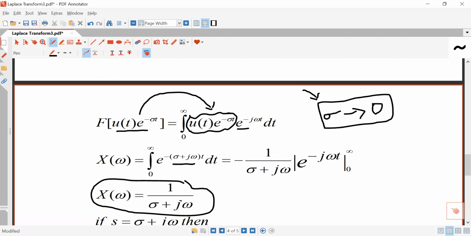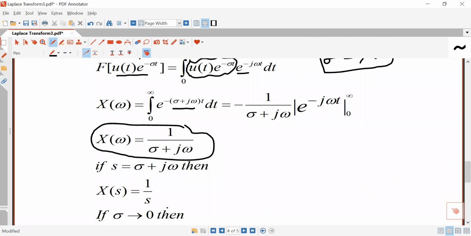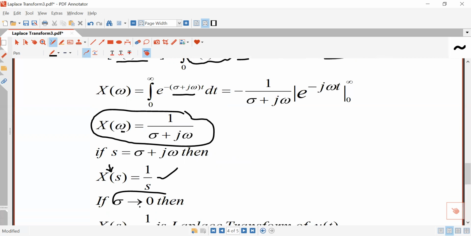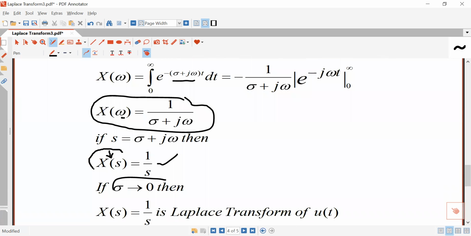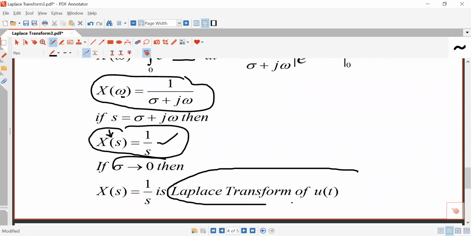1 by sigma plus j omega. And when you take sigma tends to 0 and put sigma plus j omega equal to s, then this X(omega) becomes X(s), and this becomes 1 by s. And when sigma tends to 0, this X(s) is called the Laplace transform of u(t). So this is basically a Fourier transform.